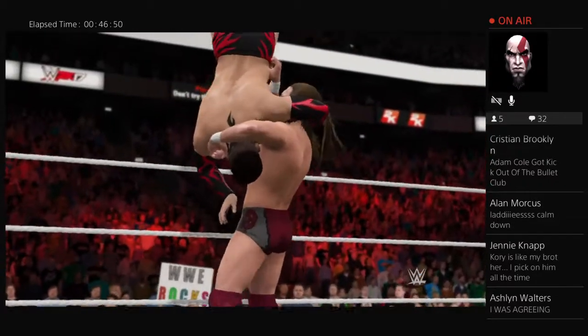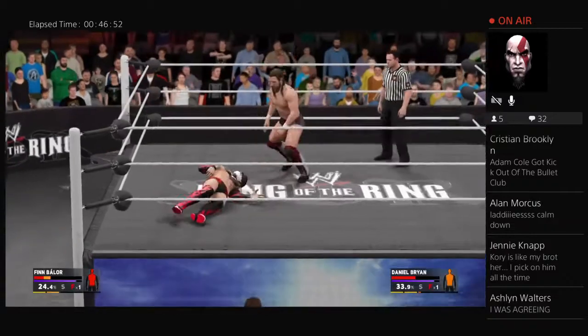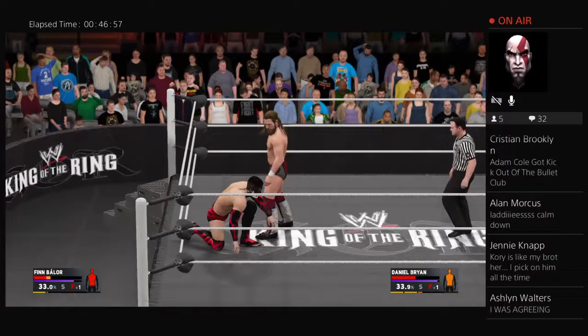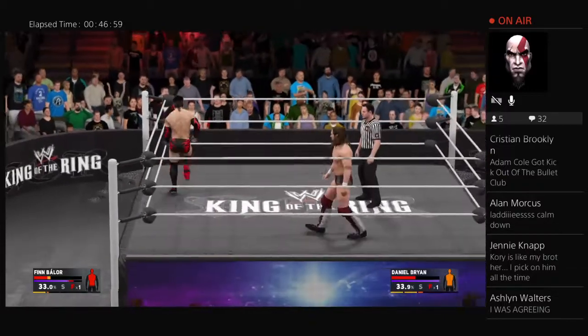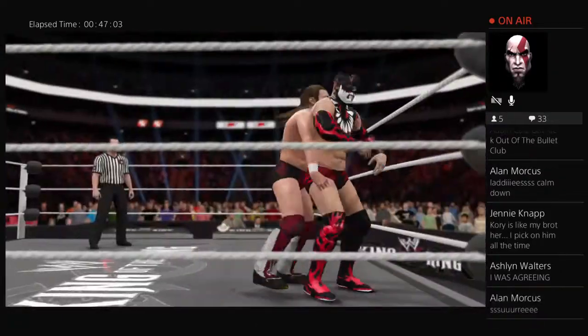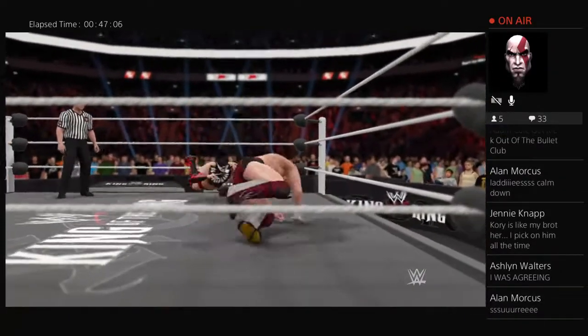So now here we go as Daniel Bryan grabs Balor, takes him down with a huge suplex. And now you see Finn Balor going to the outside. Daniel Bryan now. What is Bryan thinking about doing? Is Finn Balor? Oh, look at that. Oh, goes for the drop kick. Balor misses. Bryan grabs Balor and takes him down.